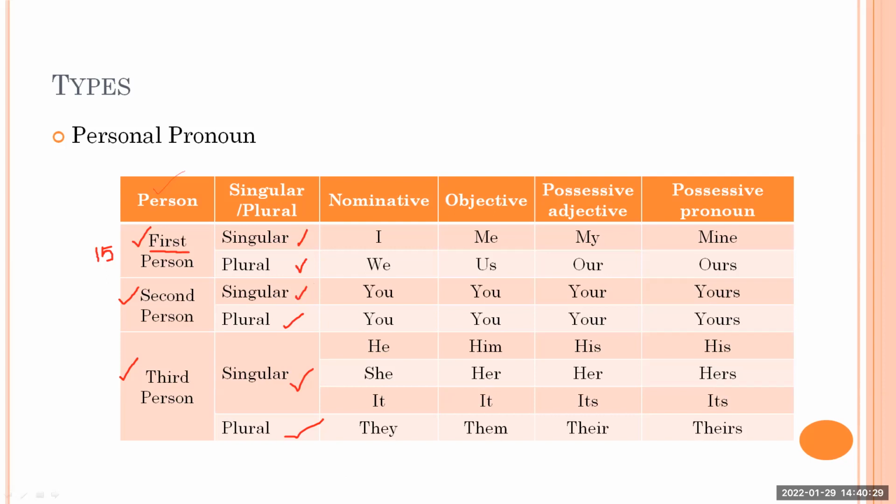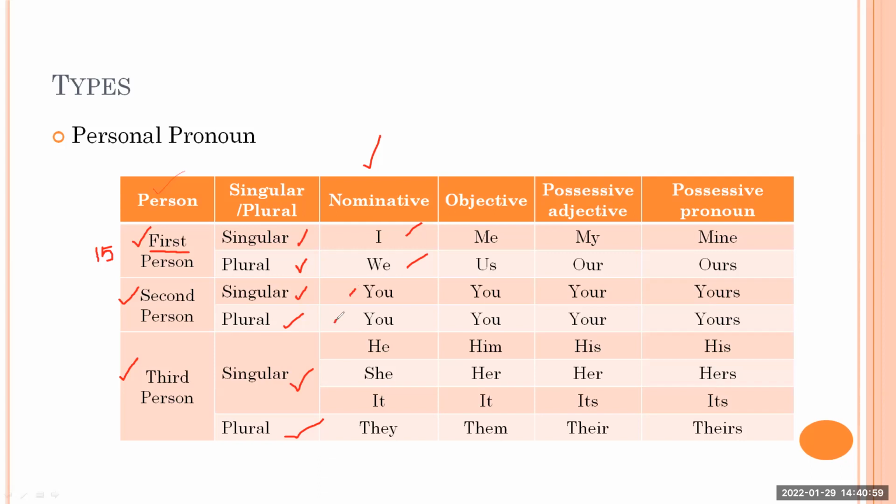Next you'll see the column of personal pronouns. This column we call personal pronouns. And which are these personal pronouns? You can read here. These are I, we. So I and we are first person. I is first person singular, we is first person plural. You and you: the first is second person singular, the second is second person plural.